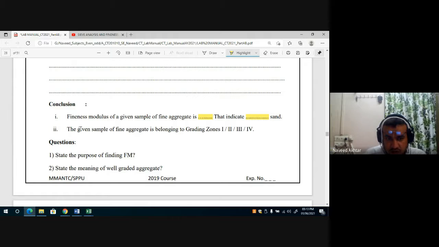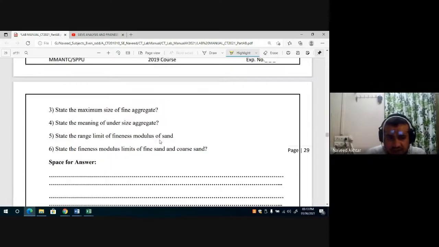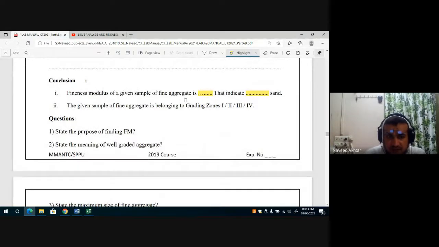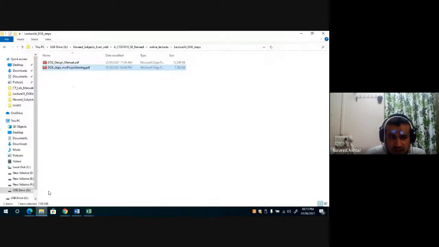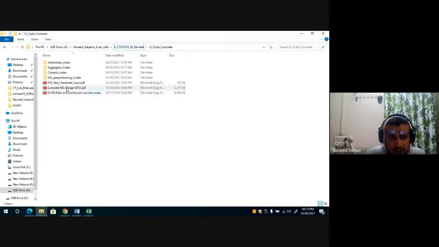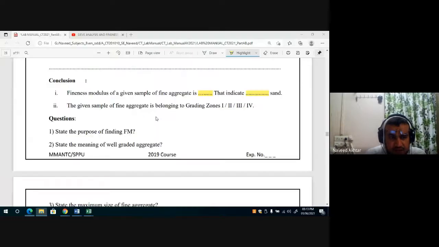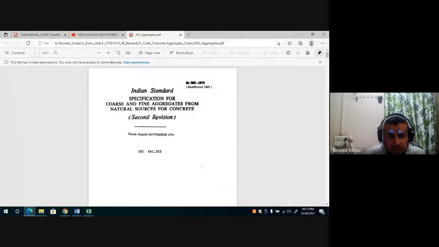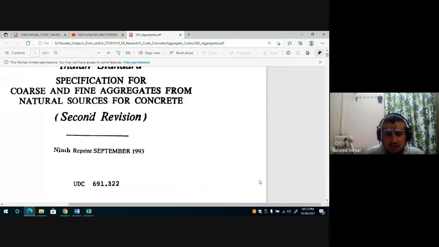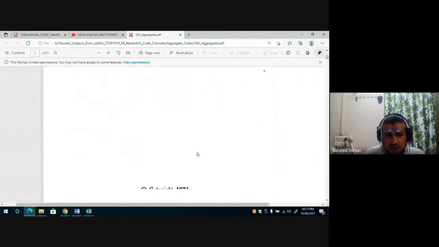Then you have to find out the zone of sand. How can you find it out? For the percent passing, you have to compare with the table in IS 383. If you go to the IS code for the aggregate, IS 383 2016 is the new code, and this is the 1970s old code.